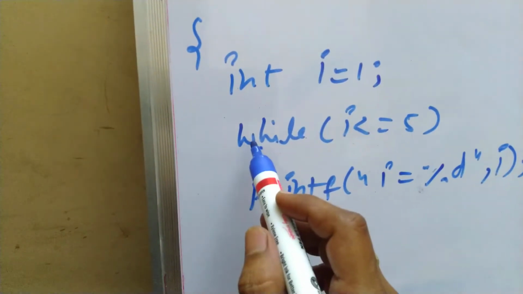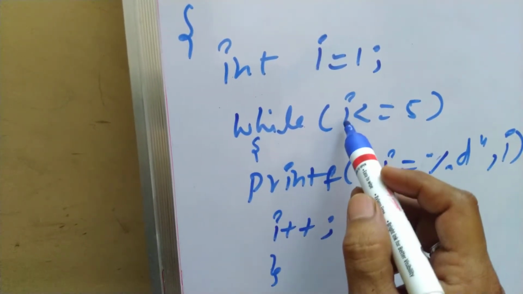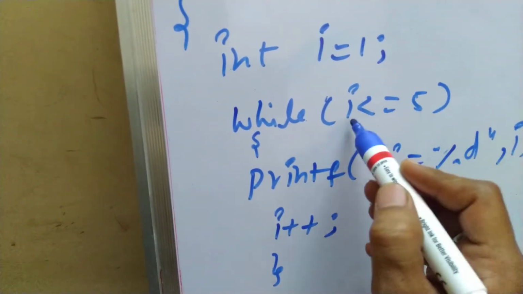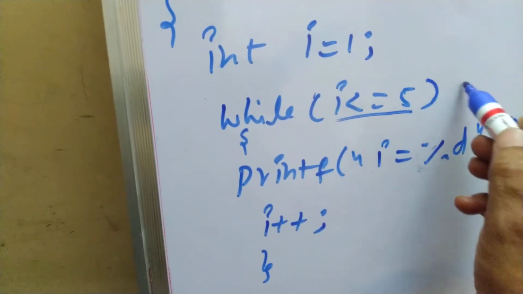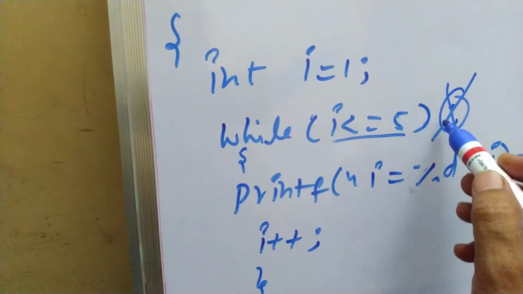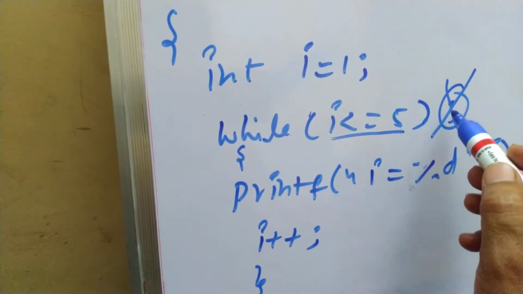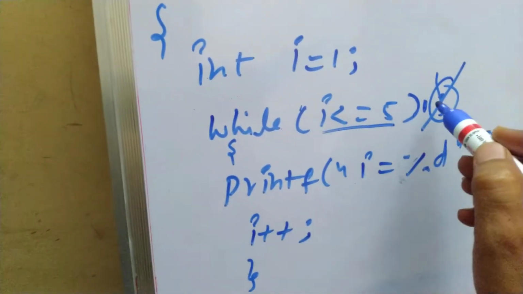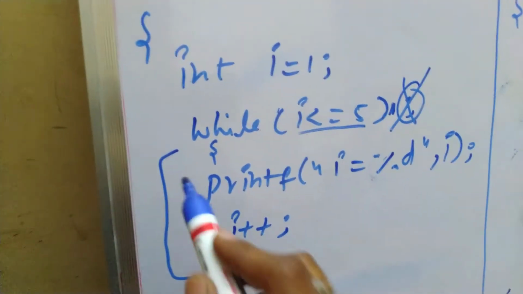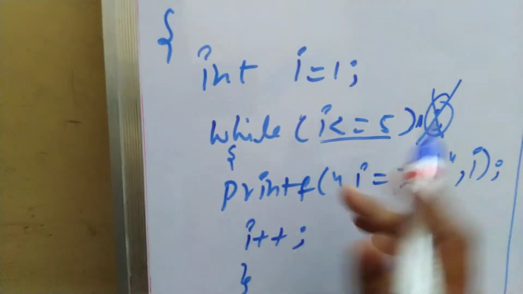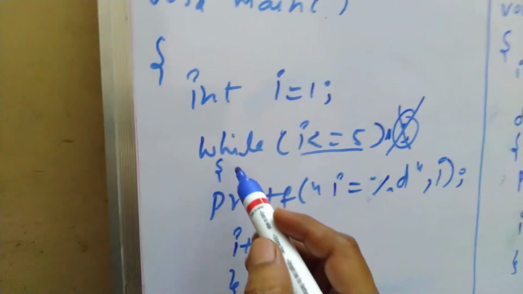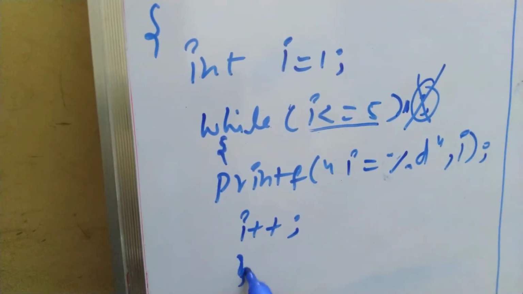And I wrote while, and this is the basic syntax. First we have to write while, open bracket, mention the condition, and close the bracket. Don't put a semicolon here. If you put a semicolon here, in C programming language it is treated as an empty statement. Then only that statement works and the loop body will not be reached. So don't put a semicolon after while.